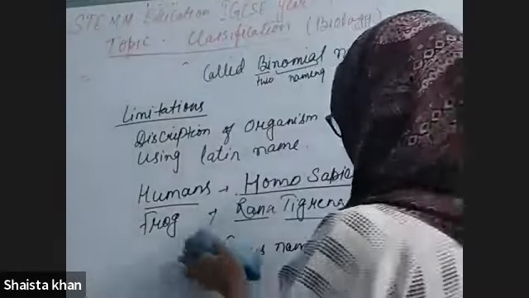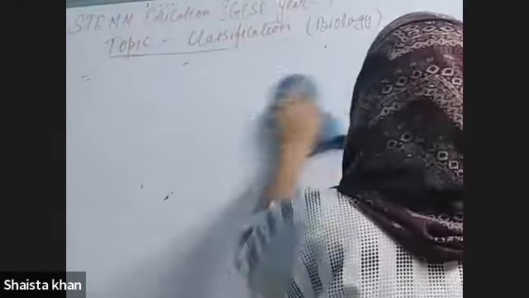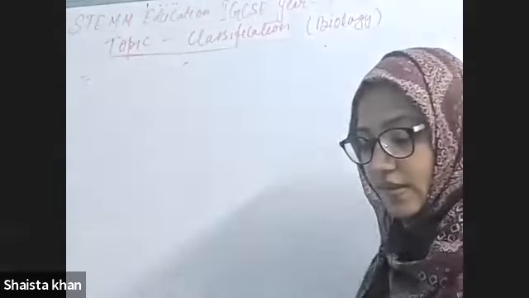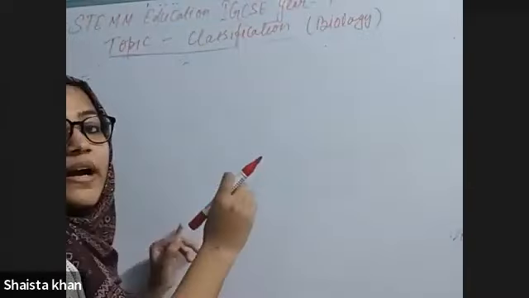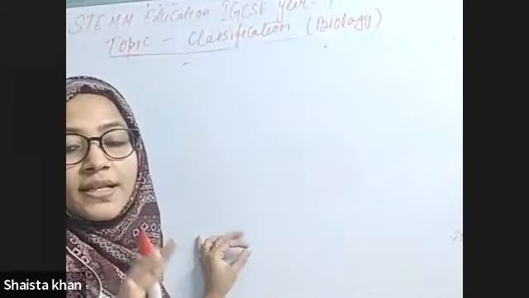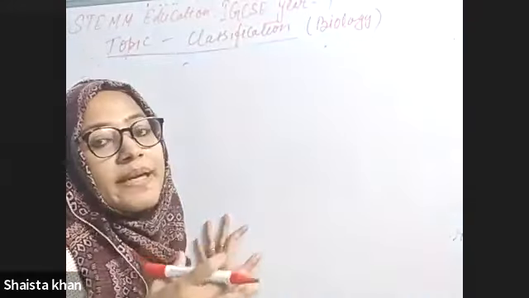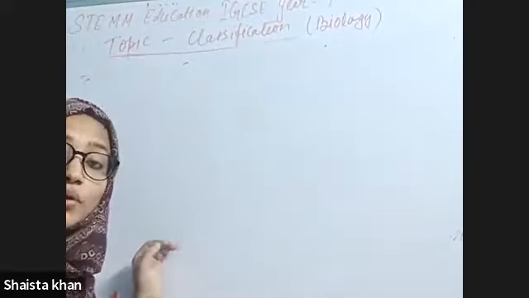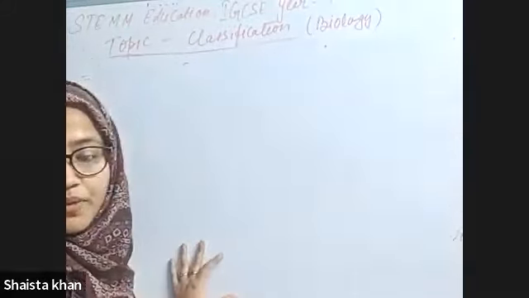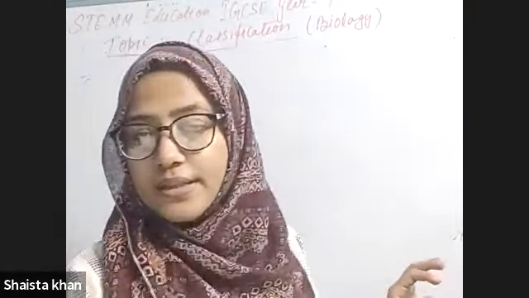So now I'm going to write the taxonomy hierarchy. As I told you, the organism is divided in a hierarchical manner. So what is that hierarchy that I'm going to write here?